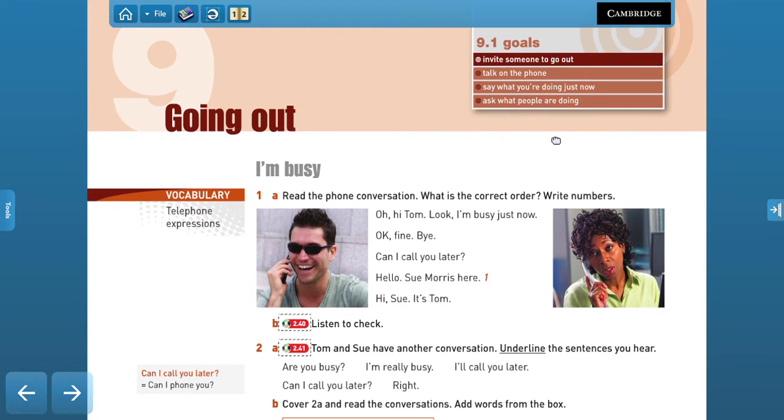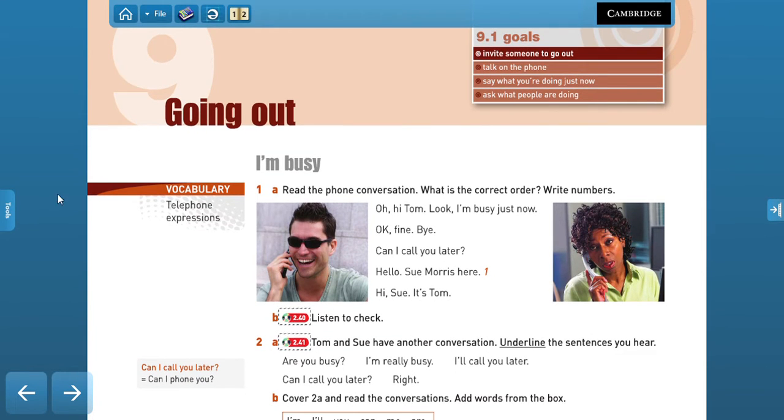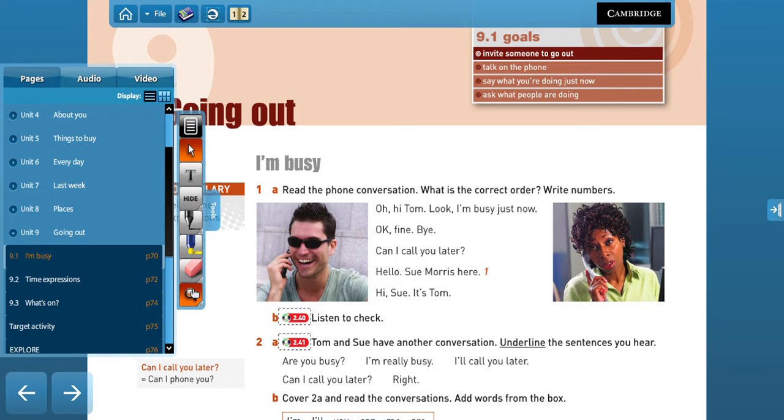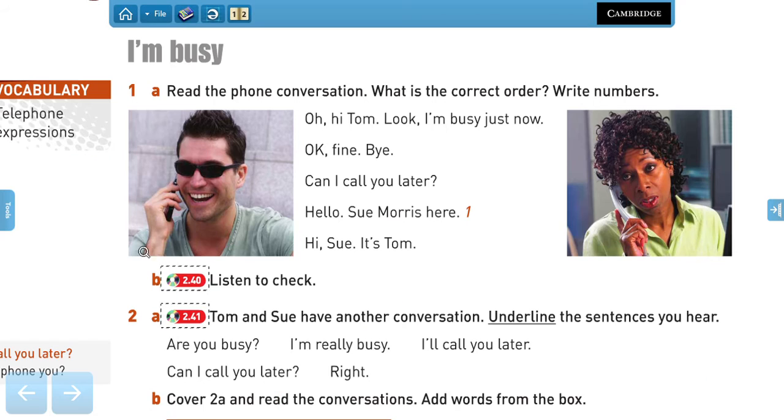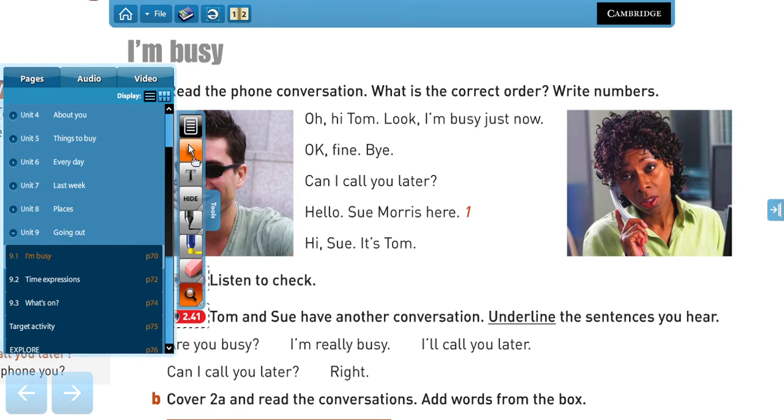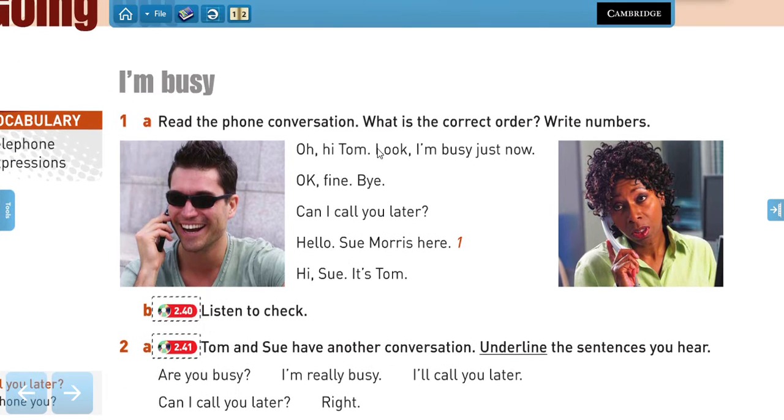All right, so the first activity is for telephone expressions. So here we have two images of people talking on the phone. We have Tom and Sue, right? So what I want you to do, these are the sentences of this conversation, and I want you to put them in the correct order. So we know that this is number 1. It says, hello, Sue Morris here, right? So it's Sue talking first. Pause the video and put the correct numbers next to the sentences, all right?